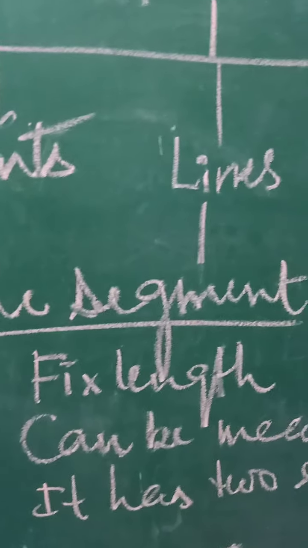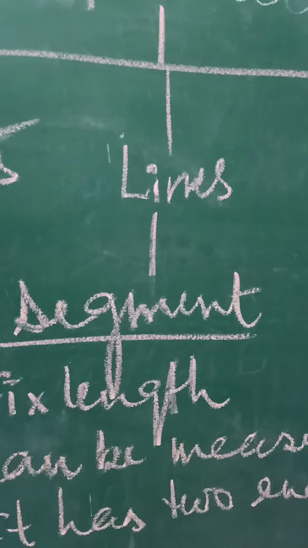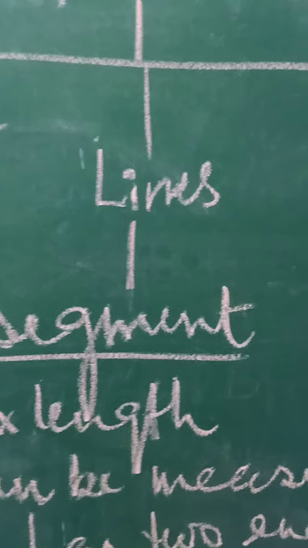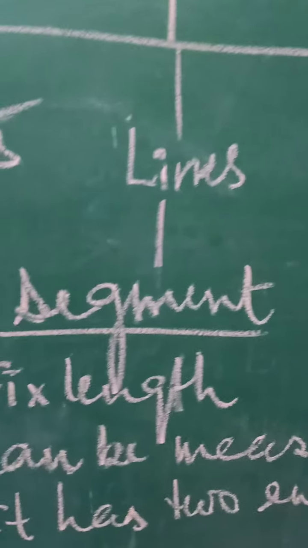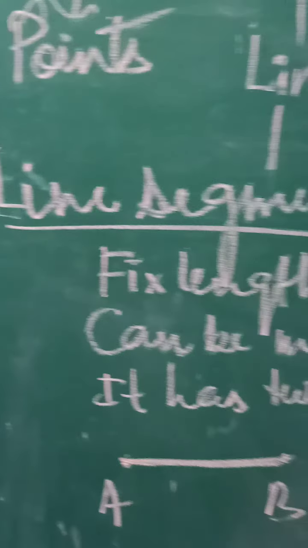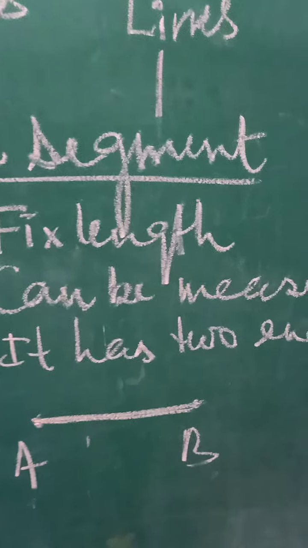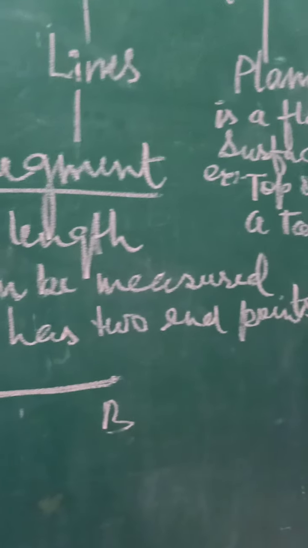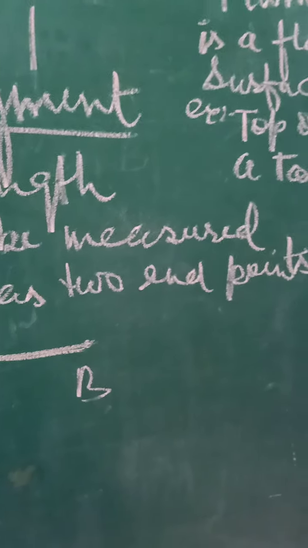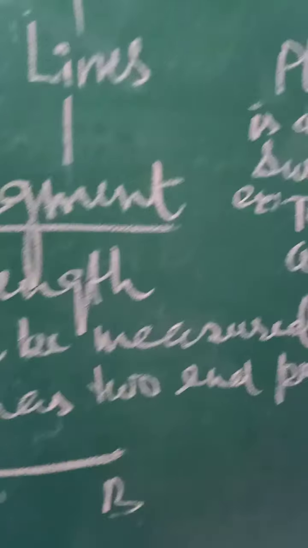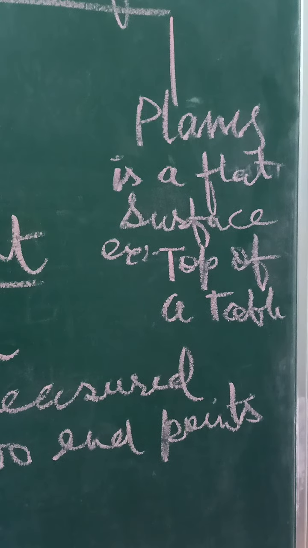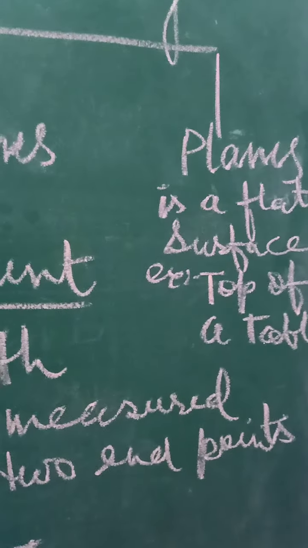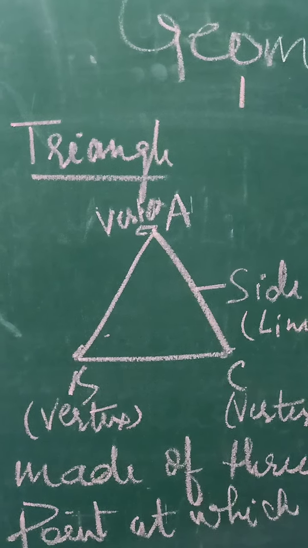A line cannot be measured. And what is a line segment? A line segment has a fixed length, can be measured. It has 2 end points. Okay, now planes, it has a flat surface like the top of a table.